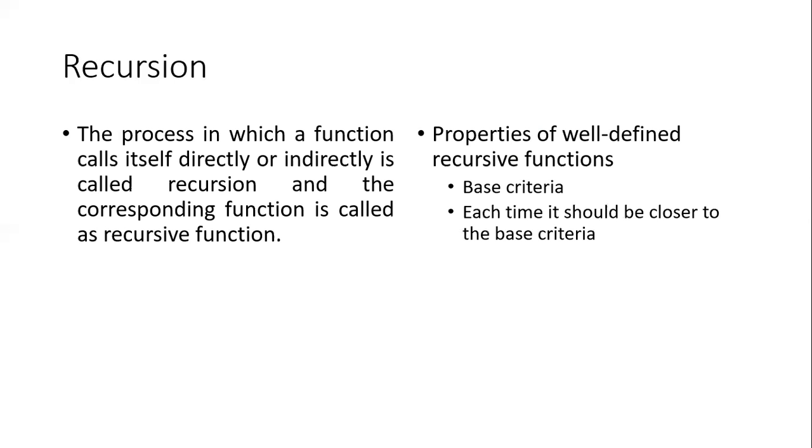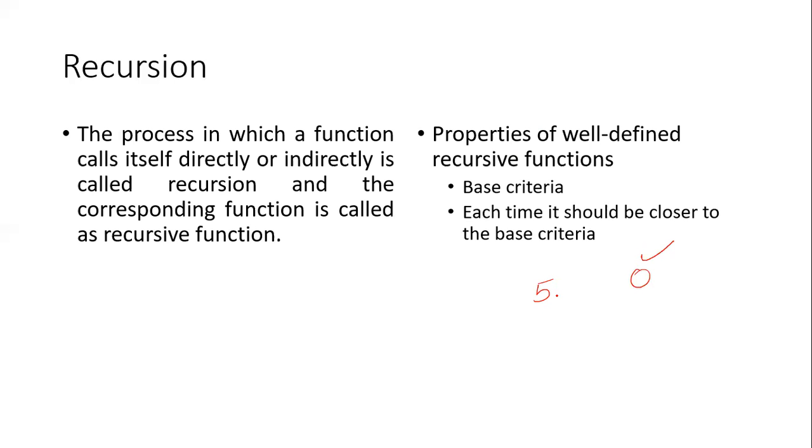And the second important detail is that each time the function gets executed, it should be brought closer to the base criteria. For example, let me say I'm starting the function with the number 5, and let me say 0 is my base criteria.